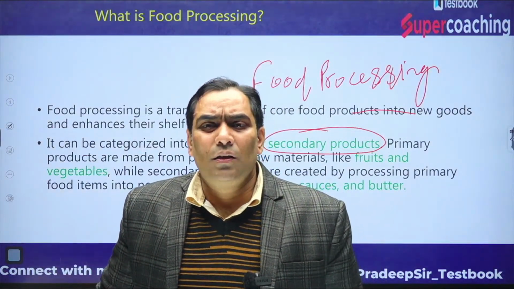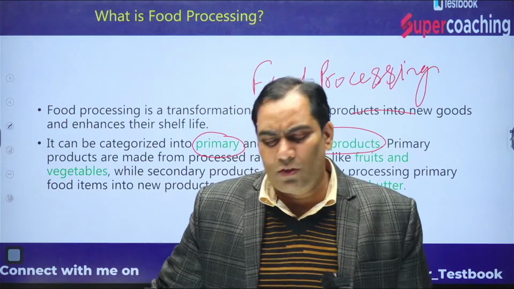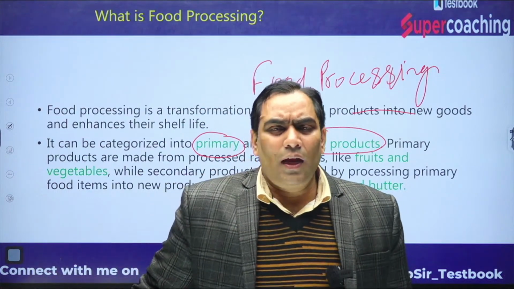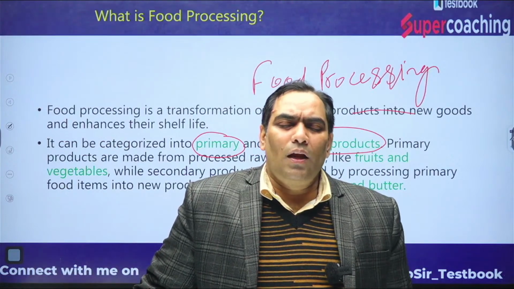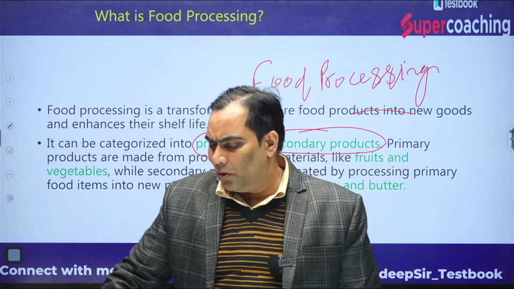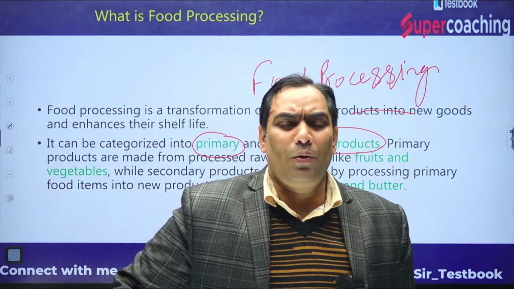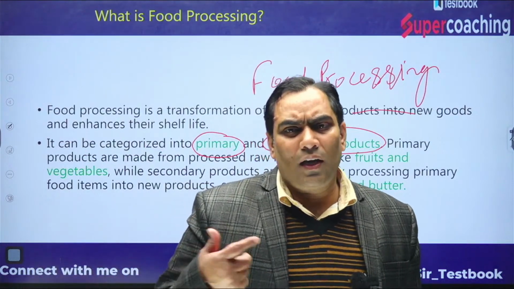So that means in order to have food processing, there is tertiary processing as well. There are 3 stages of processing. One is primary processing, the other is secondary processing. Nowadays there is another processing as well, that is known as tertiary processing. So we will try to understand that one by one.